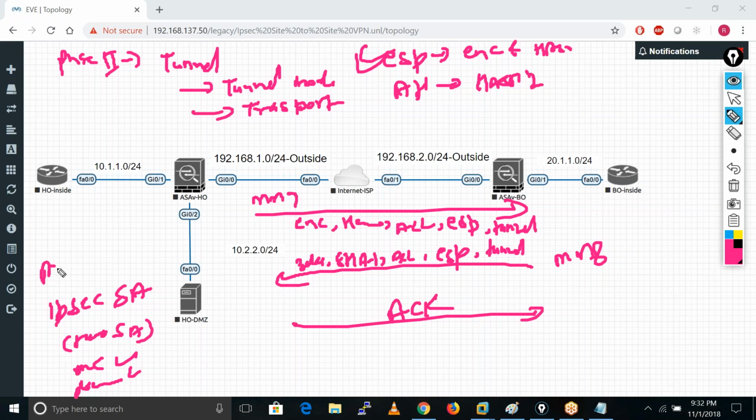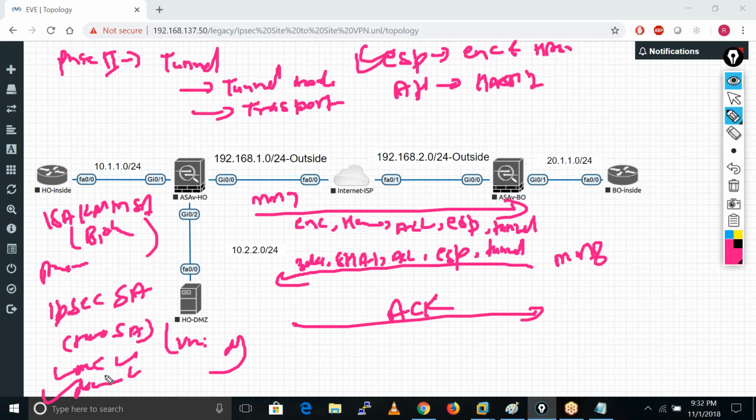After phase 1, one ISAKMP SA is created, and it is bidirectional, means in both directions. These are after phase 2, and IPsec SAs are unidirectional. We have a separate one for encryption and a separate one for decryption.